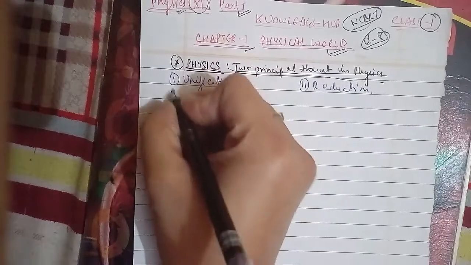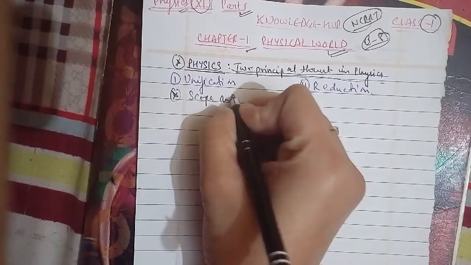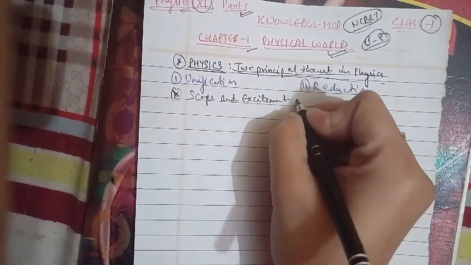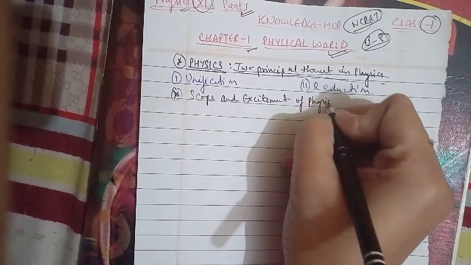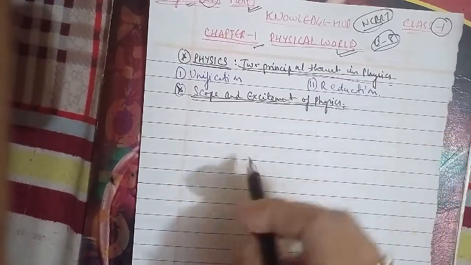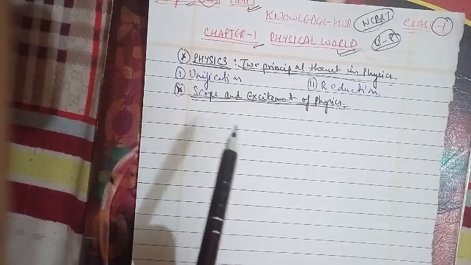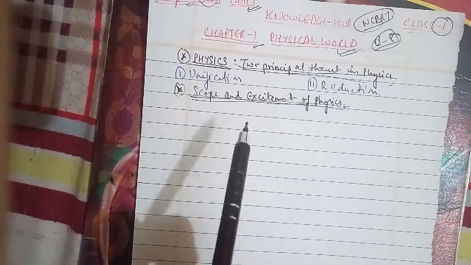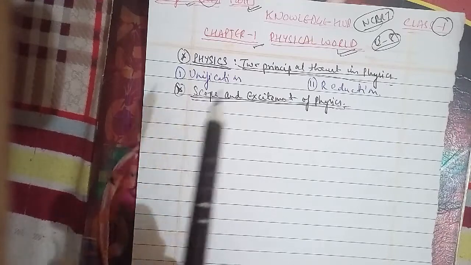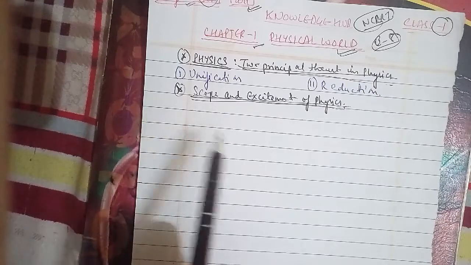Excitement of physics. So, scope and excitement of physics. We can get some idea of the scope of physics by looking at its various subdisciplines. Basically, there are two domains of interest: the macroscopic and the microscopic. The macroscopic domain includes phenomena at laboratory, terrestrial, and astronomical scales. The microscopic domain includes atomic, molecular, and nuclear phenomena.